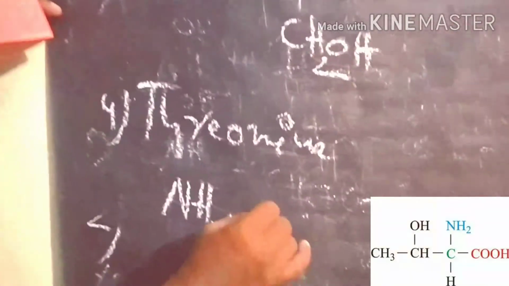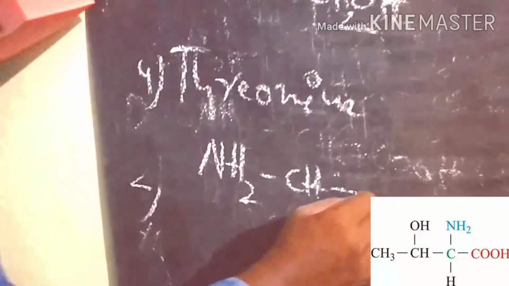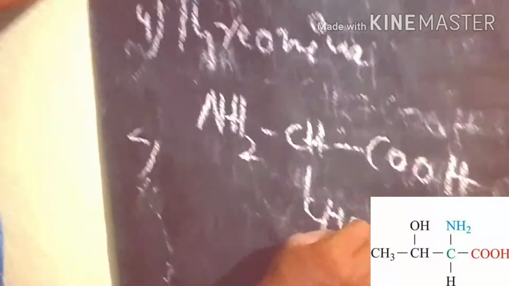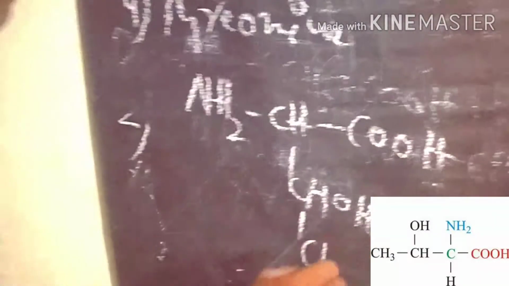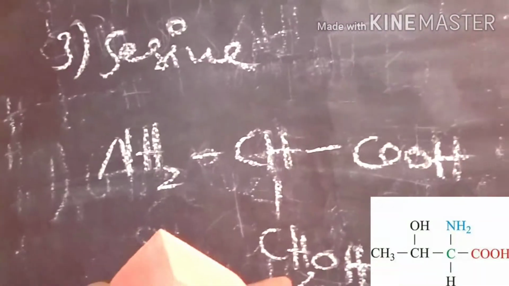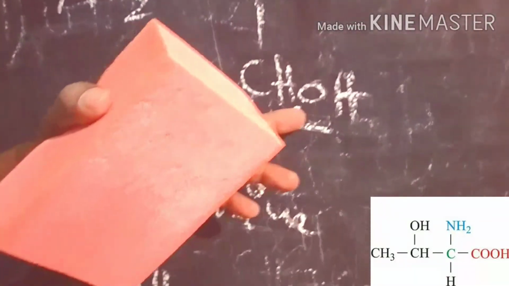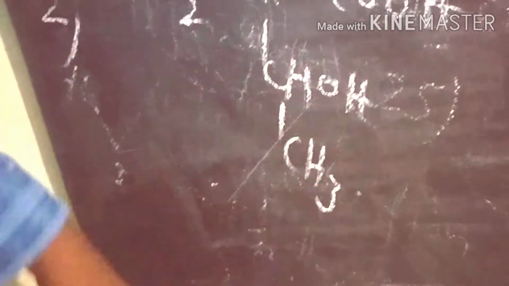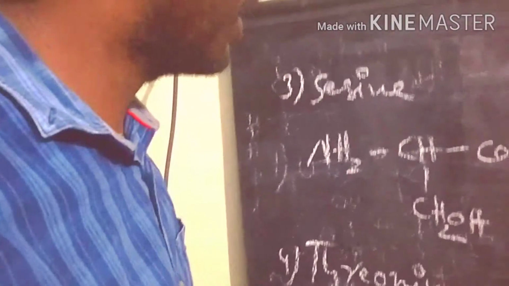Here the R group is substituted by an ethyl alcohol group, like simply CHOH and CH3. So this is threonine. In serine we substitute CH2OH, and in threonine, CHOH and CH3, the ethyl alcohol group, in place of R.